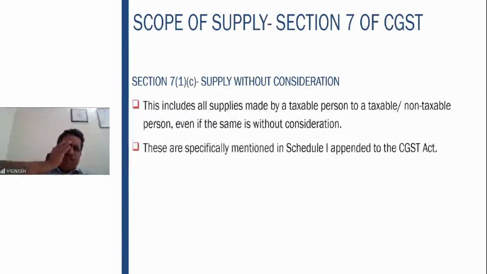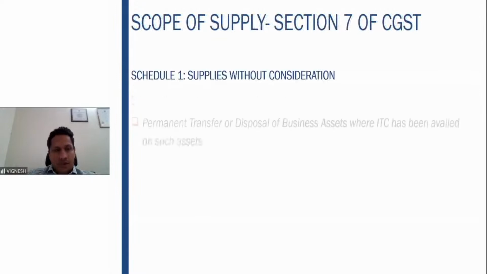So therefore 7.1 clause C, you have to read in combination with your schedule number 1, which talks about the list of supplies which are to be treated as supplies even though they are made without consideration.